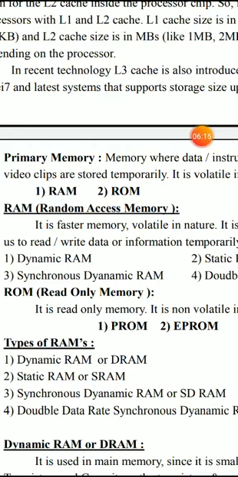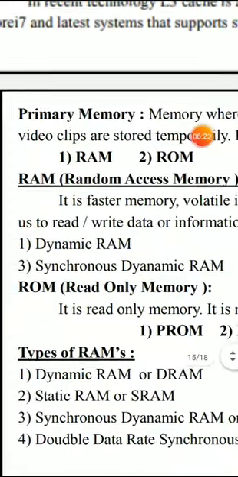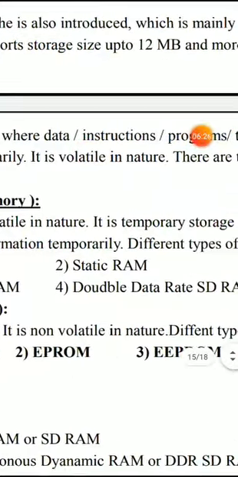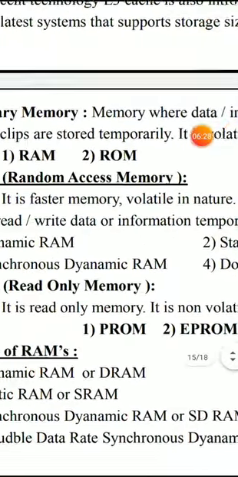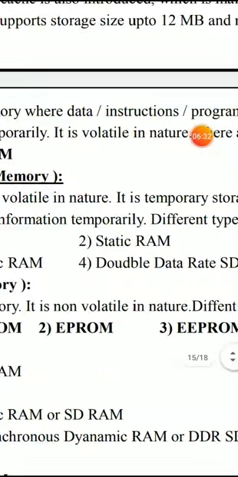It is volatile in nature. It is further divided into two types. One is called RAM, another is called ROM. RAM stands for random access memory, ROM stands for read-only memory. Random access memory is the fastest memory, volatile in nature, and it is a temporary storage device used to read or write data or information temporarily.